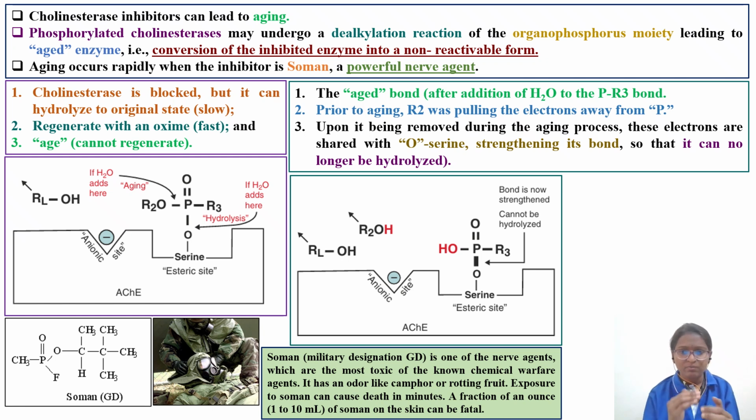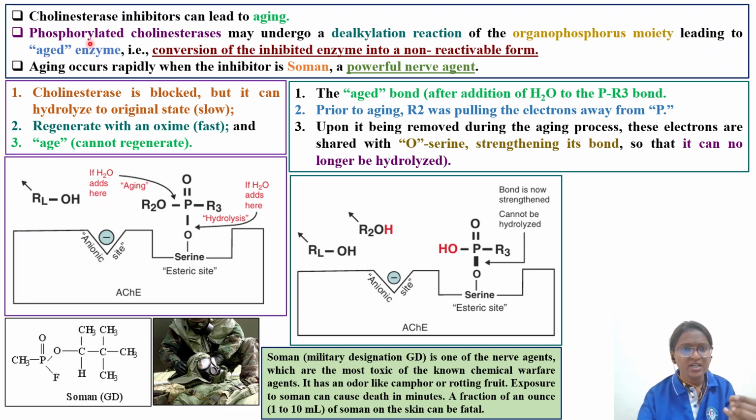That is how the cholinesterase inhibitors work. Now we'll see a concept with respect to aging of this particular enzyme. One concept in our question is with respect to aging. Cholinesterase inhibitors can lead to aging. This is important. The cholinesterase enzyme can undergo aging, an irreversible type of damage, as a result of which the enzyme can no longer show any cholinergic stimulation.